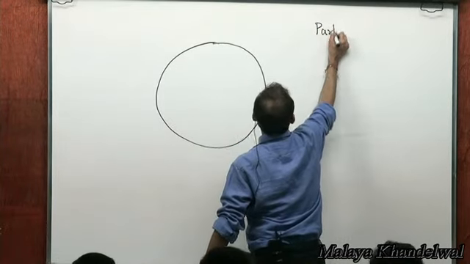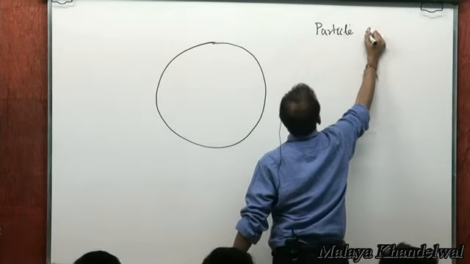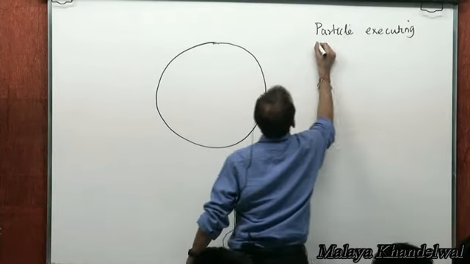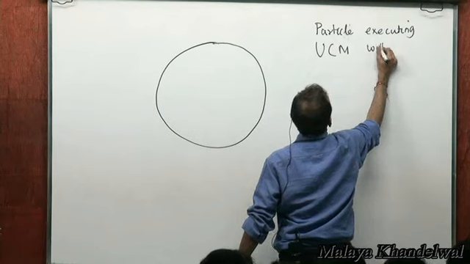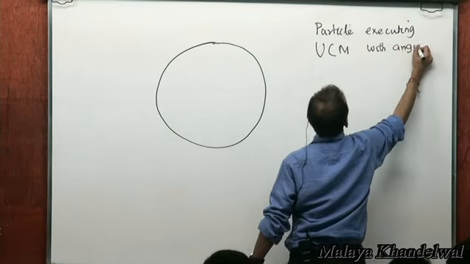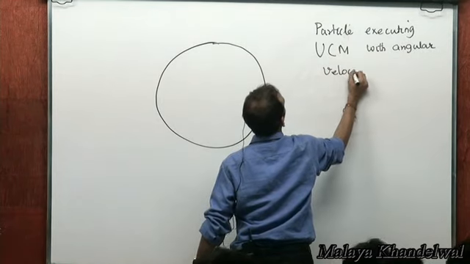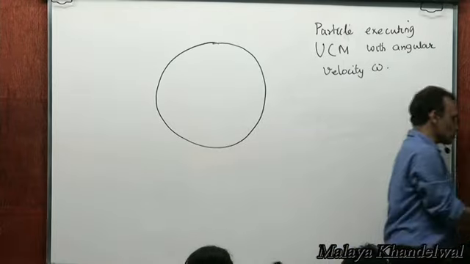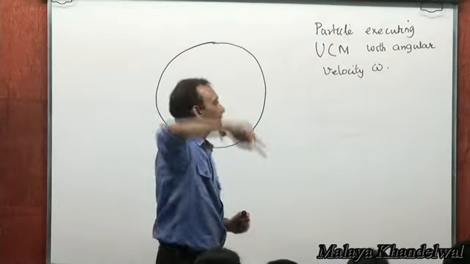Think of a particle executing UCM, uniform circular motion, with angular velocity omega. Particle executing uniform circular motion with angular velocity omega, constant omega, right?